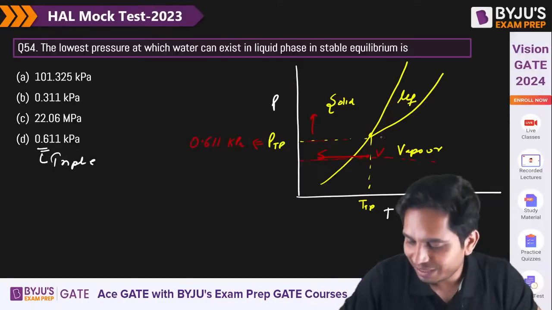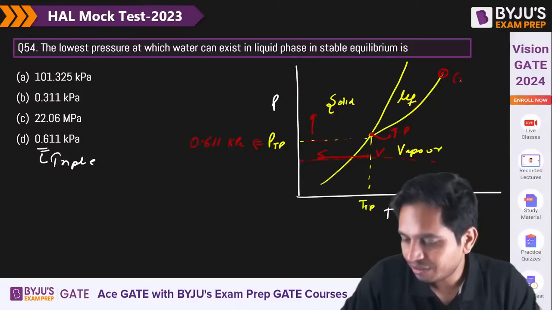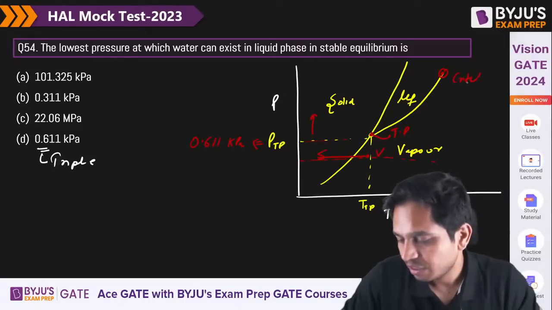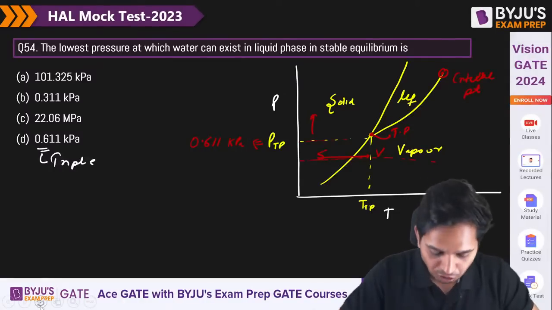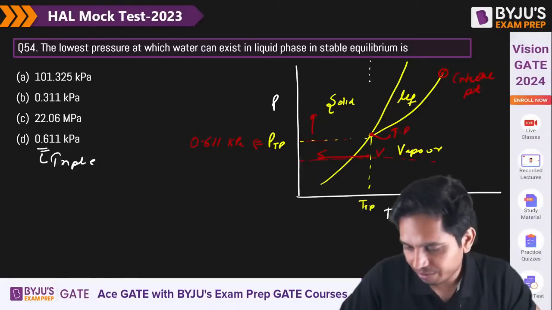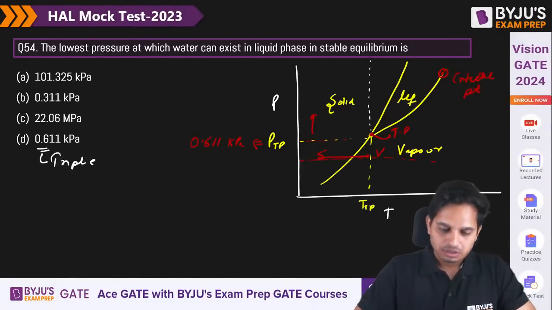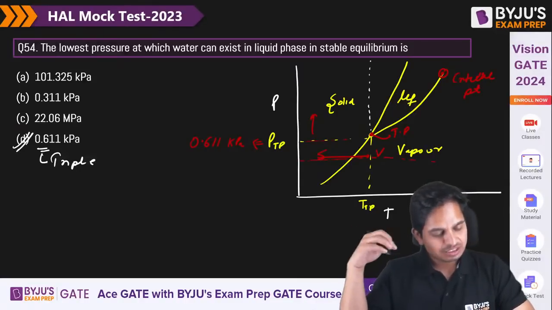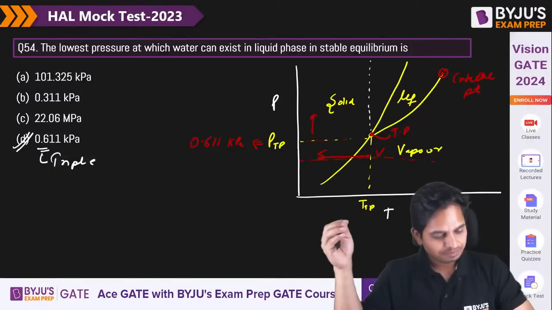Basically this is your triple point, this is your critical point. And of course for water the slope is negative. I did not draw it, but this is for water, for ice. Very good, D is the correct answer. Yes, pressure is 0.611 kilopascal.